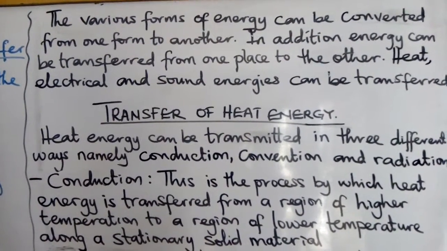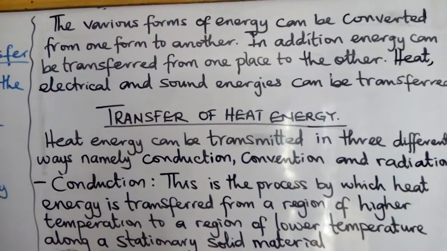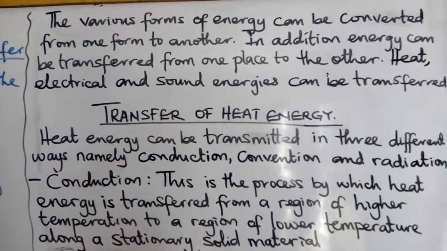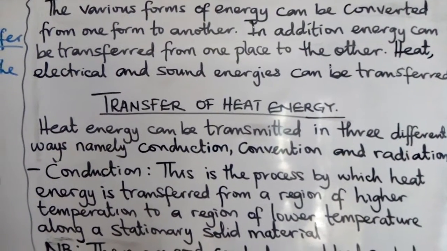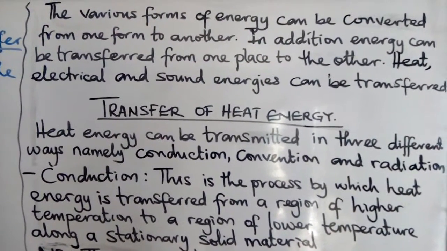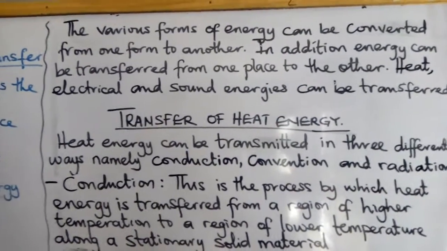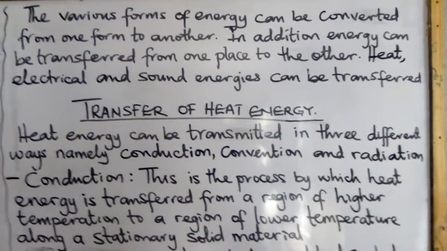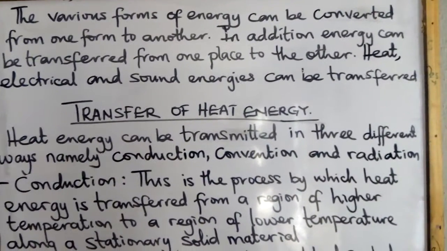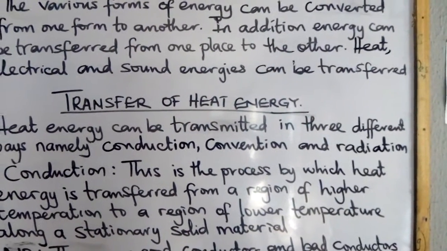When I say converted, it means that energy can be changed from one form to another. You will remember that we learned in our class before the lockdown that energy can neither be destroyed nor created. You can only change energy from one form to another, and that change is called the conversion of energy.